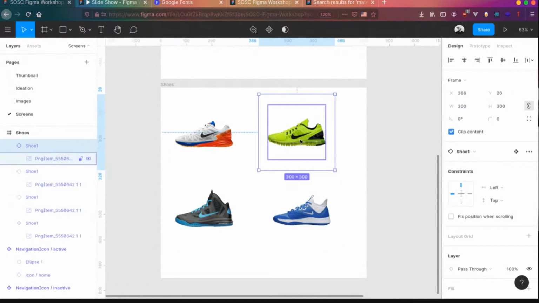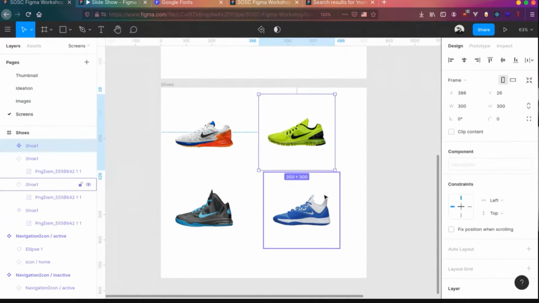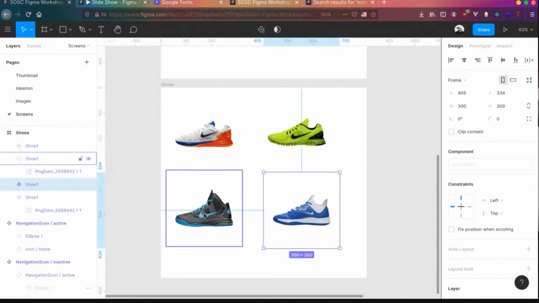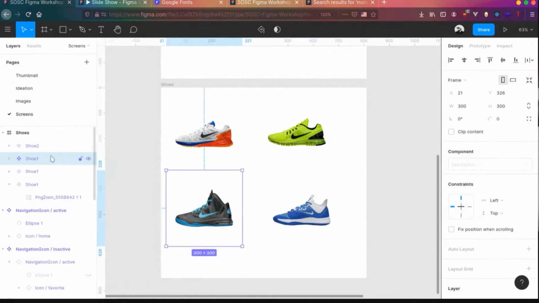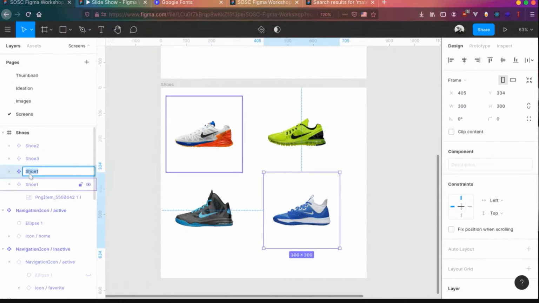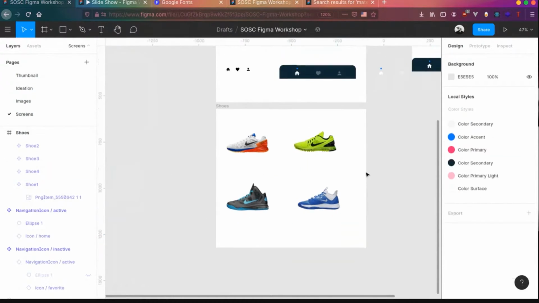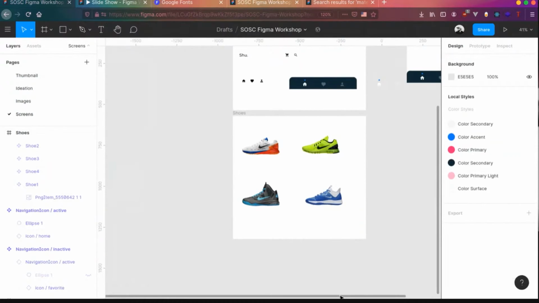We can use Ctrl-Alt-K as the shortcut to create a component. Ctrl-Alt-K, that's a component now. And just rename it properly. This is the second shoe, and this is the third shoe, and this is the fourth shoe. Yeah, cool. So we have the images ready. Now we can bring those images to the cards we are designing right now.